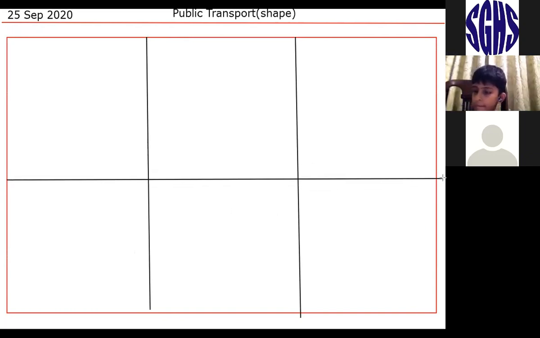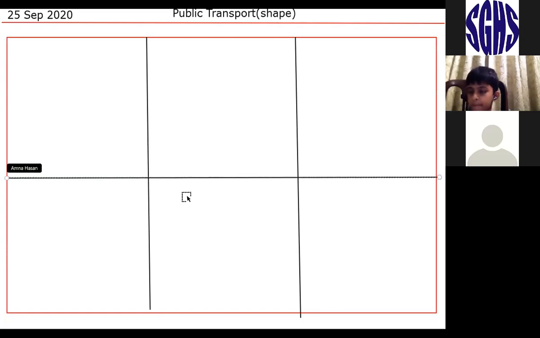Choose your page in a horizontal direction because that will give you a bigger size. Choose your page in a horizontal, which is also called landscape. You all know when we draw in the big size, that means you have to lay down your page and draw it in a horizontal direction. Everyone, ready?